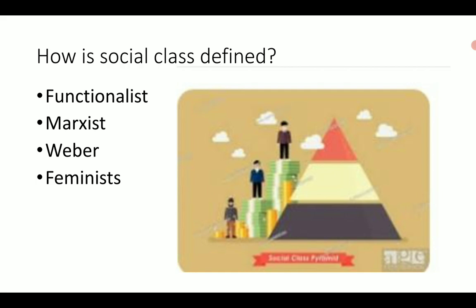So what do Marxists believe? Marxists believe that people are divided on the basis of two social classes, the bourgeoisie and the proletariat. The bourgeoisie are the people having wealth and land, and the proletariat are the working class. They have nothing. Marxists say that these two classes will come into conflict with each other because the bourgeoisie are exploiting the working class. Because of the class conflict, the richer are becoming richer and the poorer are becoming poorer.